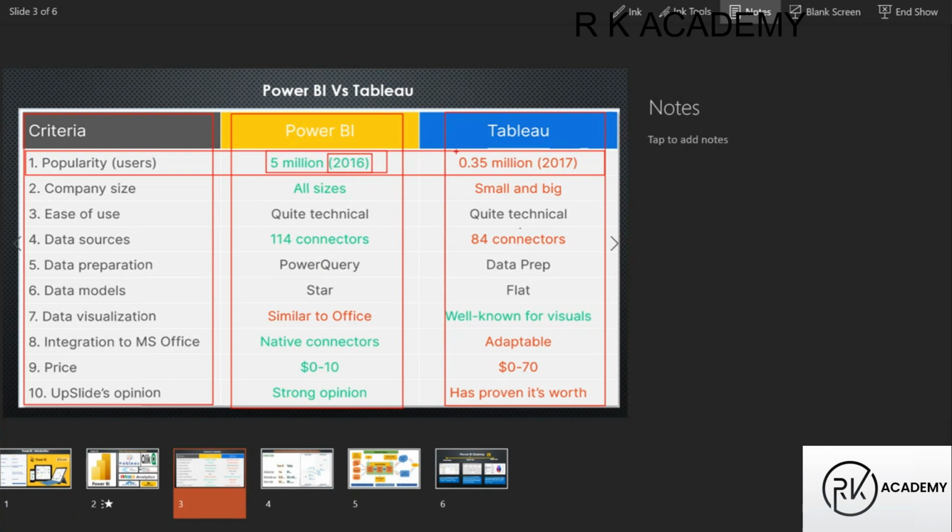But coming to Tableau, it is older than Power BI, guys. As per 2017 records, how many users does Tableau have? 0.35 million. Less than 1 million, guys.